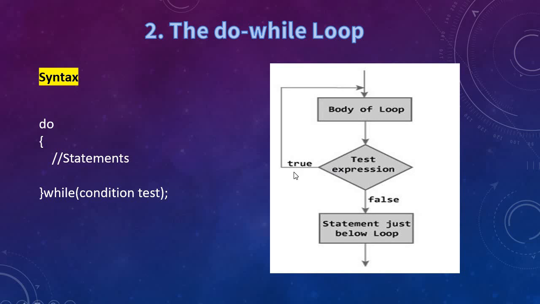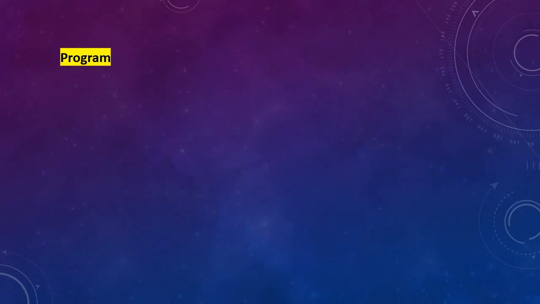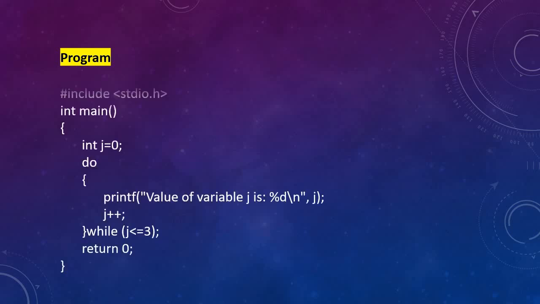Only if the condition is true, it goes to the body of the loop. Again it repeats the same set of procedure again and again until the condition is true. Or else if it is false, immediately it will quit out of the do while loop. Example program for do while.